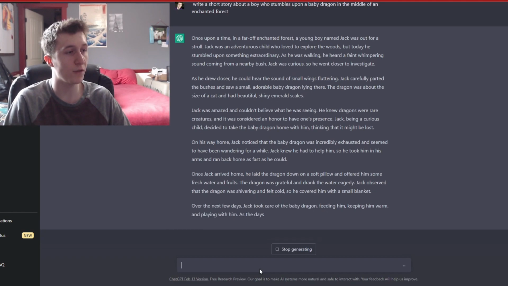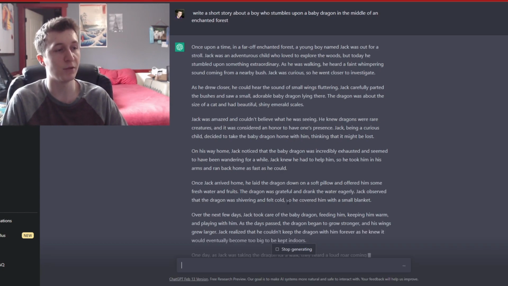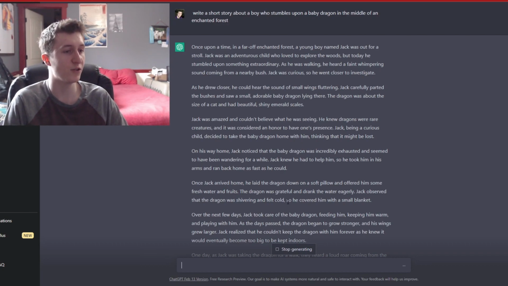Jack carefully parted the bushes and saw a small, adorable baby dragon lying there. The dragon was about the size of a cat and had beautiful, shiny emerald scales. Jack was amazed and couldn't believe what he was seeing. He knew dragons were rare creatures, and it was considered an honor to have one's presence. Jack, being a curious child, decided to take the baby dragon home with him, thinking that it might be lost.